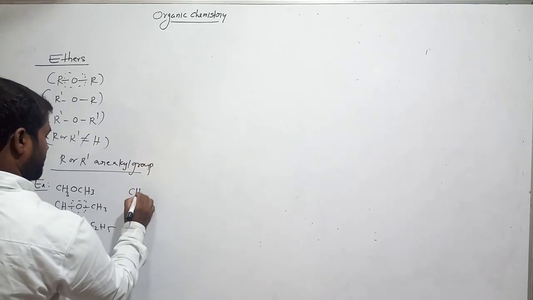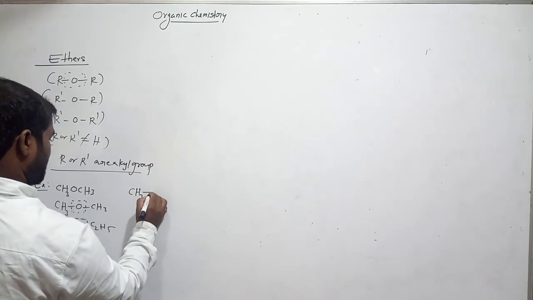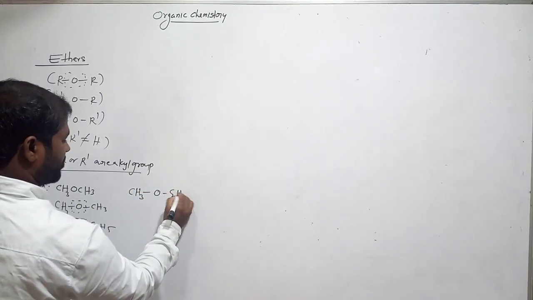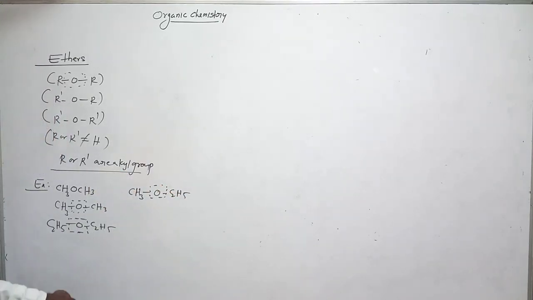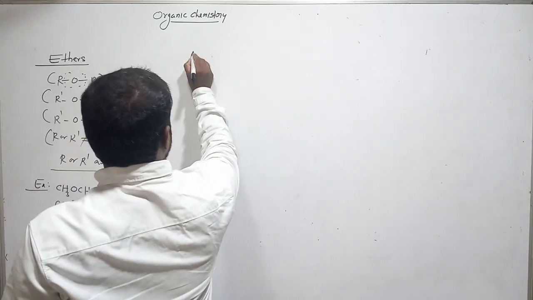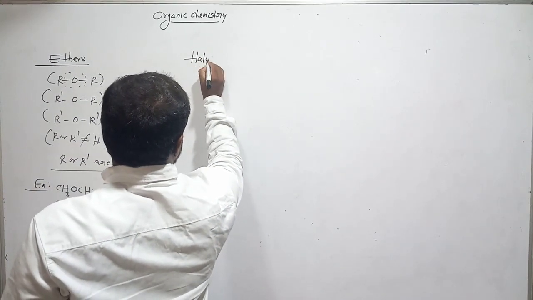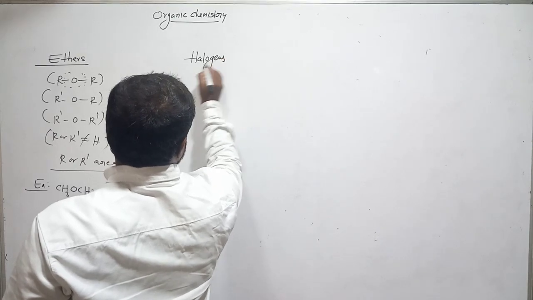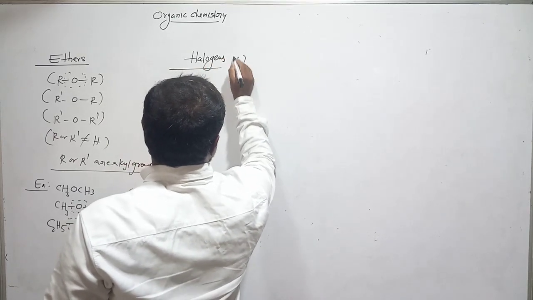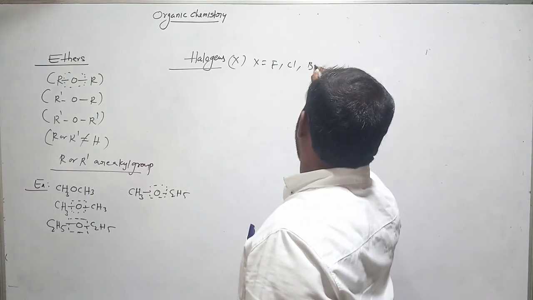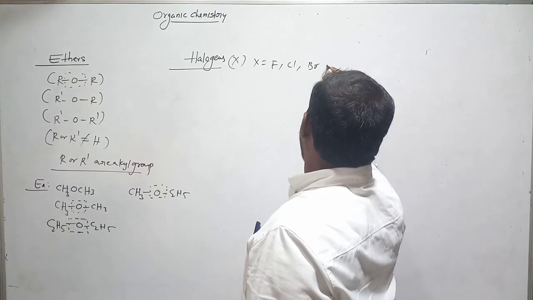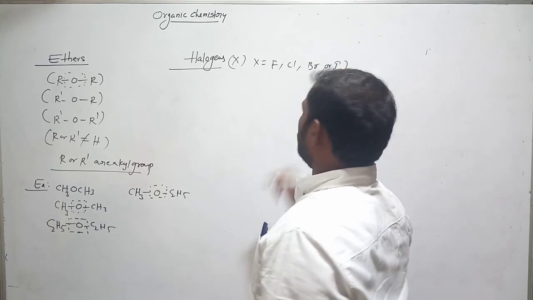Next. CH3OC2H5. Which functional group is it? Ether functional group. These are all examples for ethers. Okay. And next, halogens. Halogens, X, where X is equal to fluorine, chlorine, bromine or iodine.